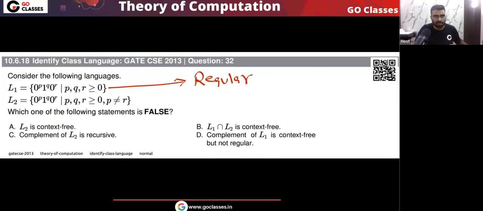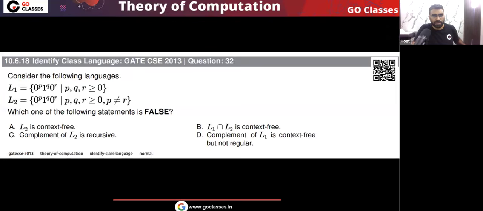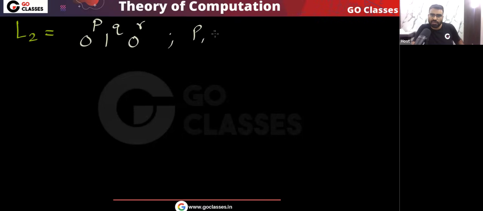What about option L2? What about the language L2, that is 0 power P, 1 power Q, 0 power R, where P is not equal to R? Let's see what the language L2 is. The language L2 is 0 power P, 1 power Q, 0 power R, where P, Q, R are greater than or equal to 0. All of them are greater than or equal to 0. And the question is saying that P is not equal to R. P and R are different.